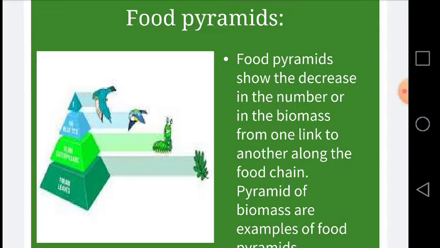To obtain more accurate information about a food chain, a pyramid of biomass is more useful instead of the numbers. Biomass is the mass of living matter. A pyramid of biomass shows the mass of living matter at each level of the food chain, and the area of each box in the pyramid of biomass represents the amount of biomass of each link in the food chain.